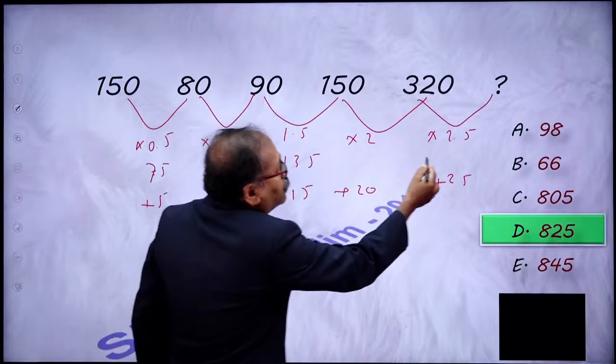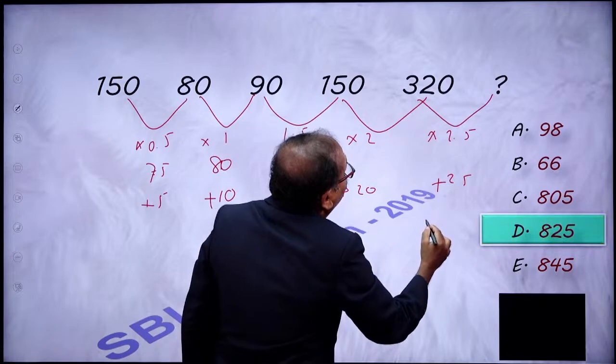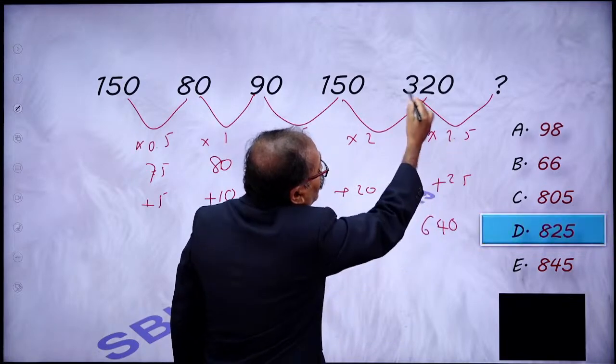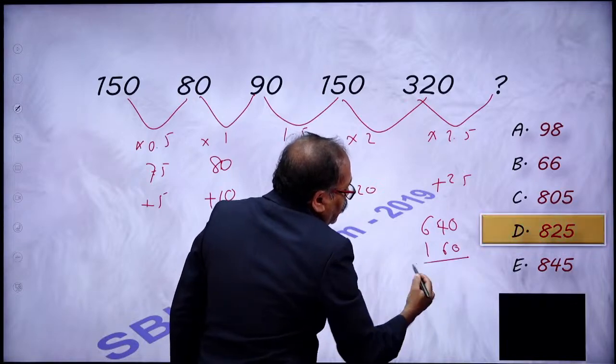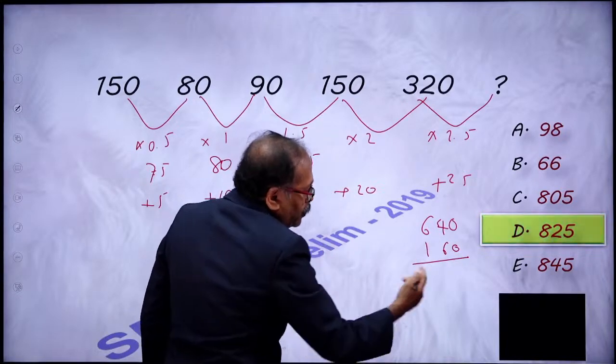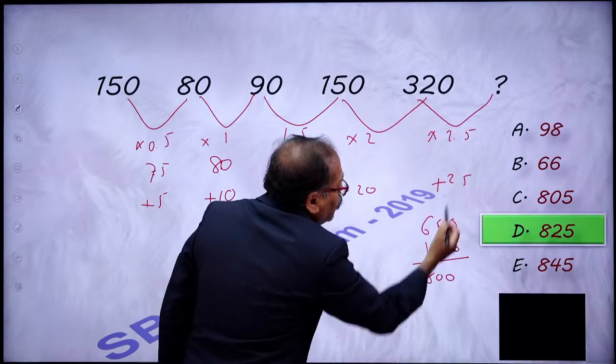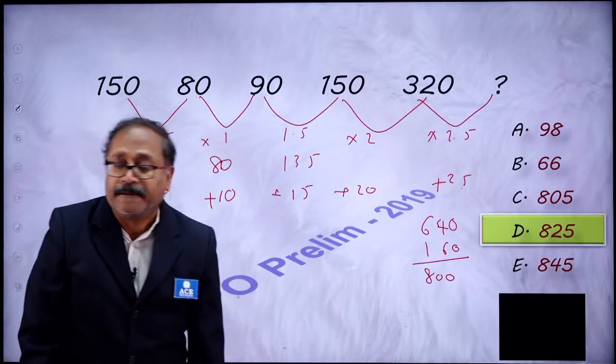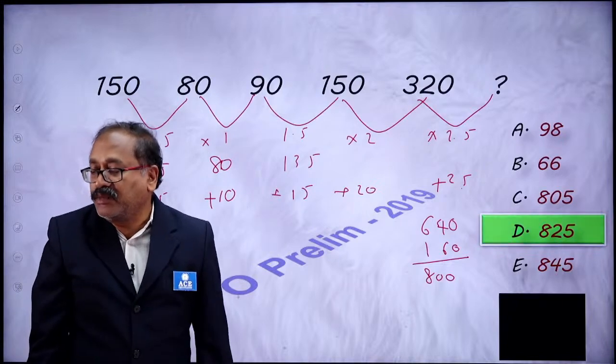So 320 double, 640, okay, and the half of this, 160, and that comes to 800. Yeah, that's right, 800, and 800 plus 25, 825. Your option choice D. Well done, my young friend.